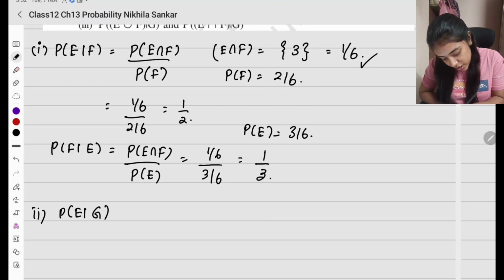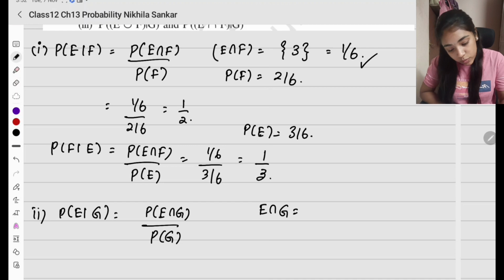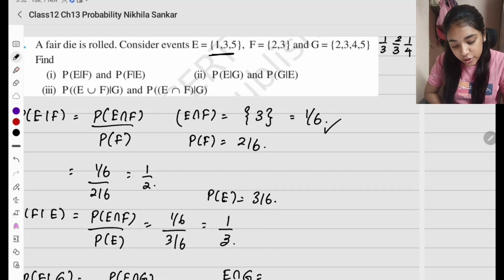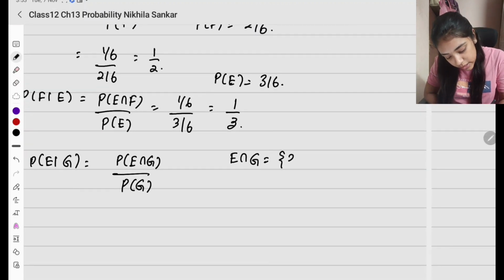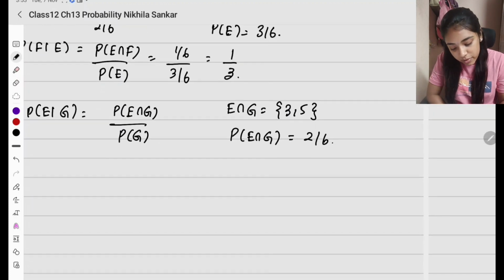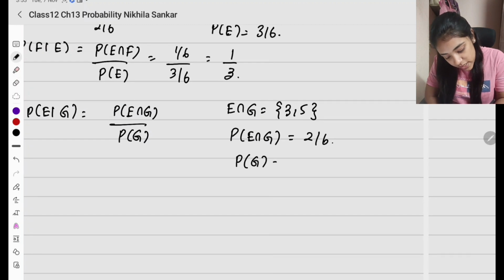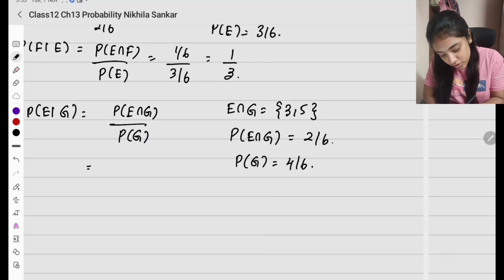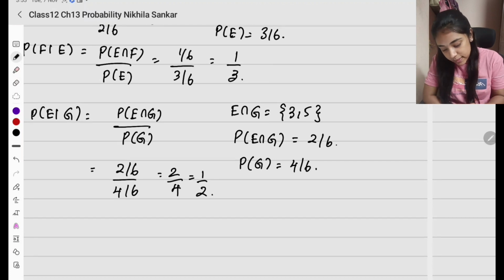Probability of E given G is probability of E intersection G divided by probability of G. Now what is E intersection G? What are the common elements in E and G? It is going to be 3 and 5. So I have 3, 5. So the probability of E intersection G is going to be 2 divided by 6. And probability of G? There are 4 elements, so it is going to be 4 by 6. So this is going to be 2 by 6 divided by 4 by 6, which is 2 by 4, which is 1 by 2. Okay, simple.